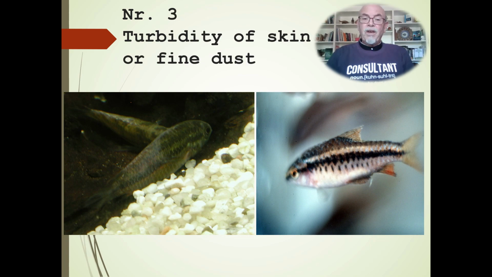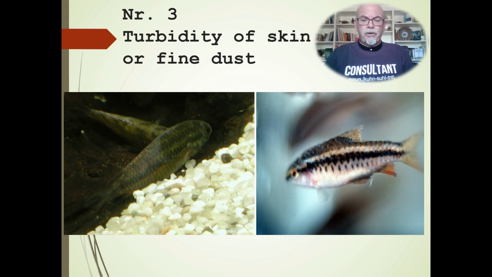Turbidity of the skin, number 3, or fine dust, something that is covering the body of the fish. Look here, this Nannacara dwarf cichlid. Look, the cloudiness, the extra slime covering the back of this fish. Or here, the very thin, small white specks, pepper-like things sitting on the skin.